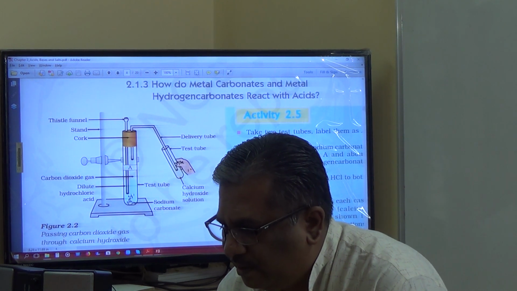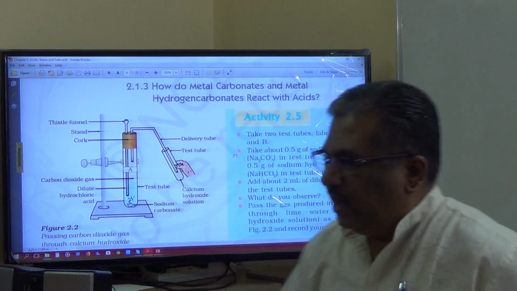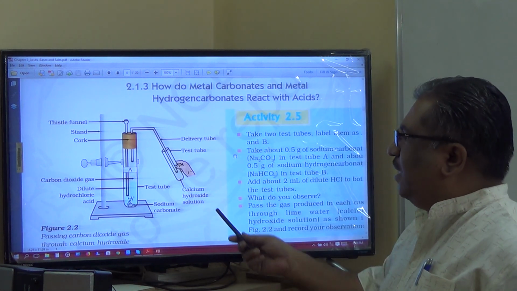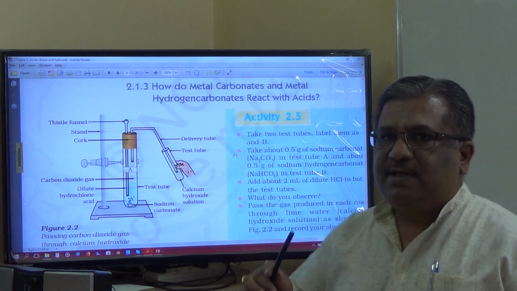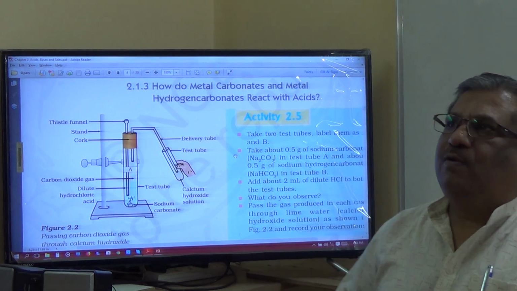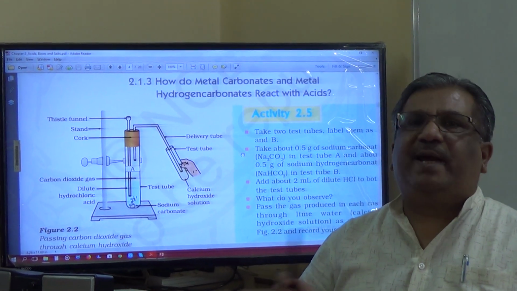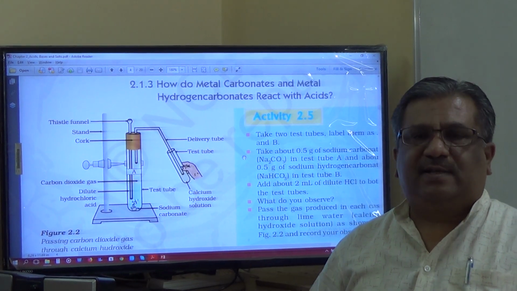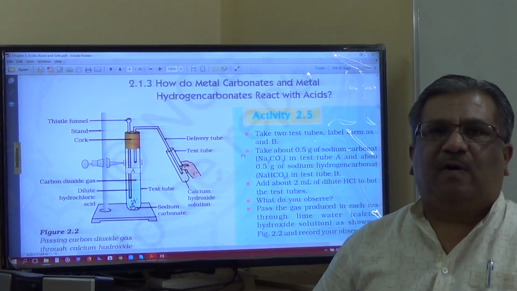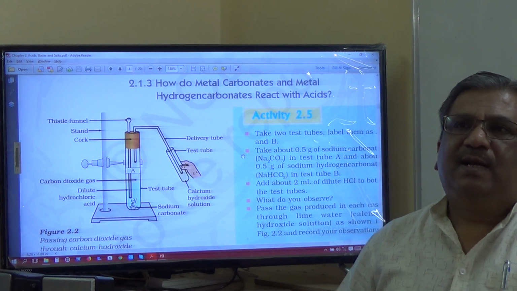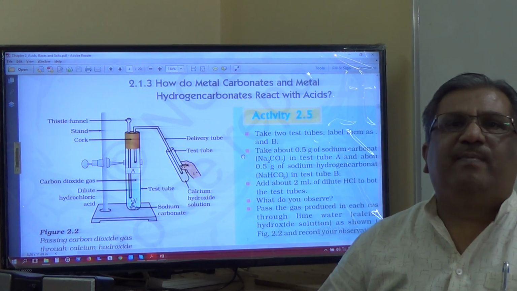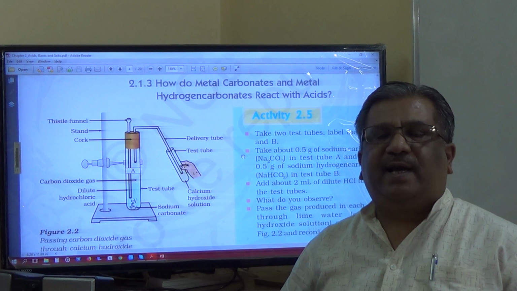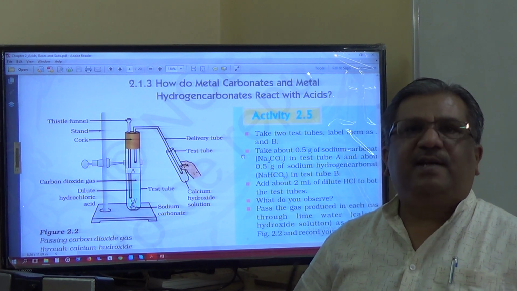I hope you are able to see the diagram here very clearly. Now, the second property is how metal carbonates and metal bicarbonates react with acids. Metal bicarbonates are also called metal hydrogen carbonates, like sodium hydrogen carbonate or sodium bicarbonate, sodium carbonate, calcium carbonate, zinc carbonate.